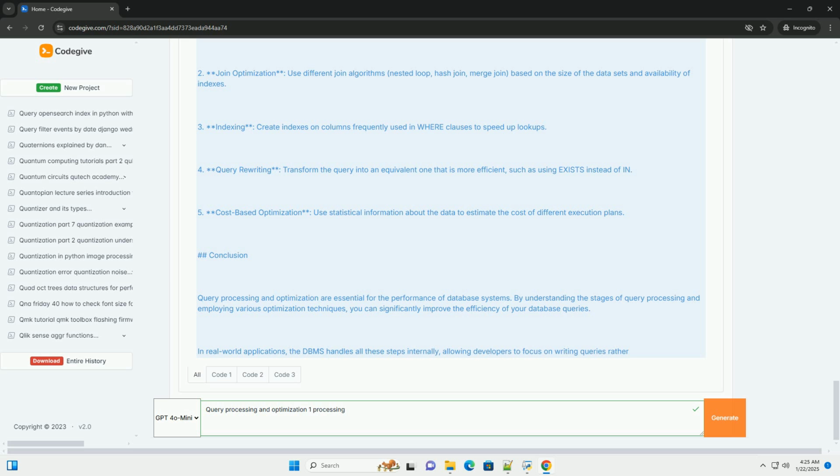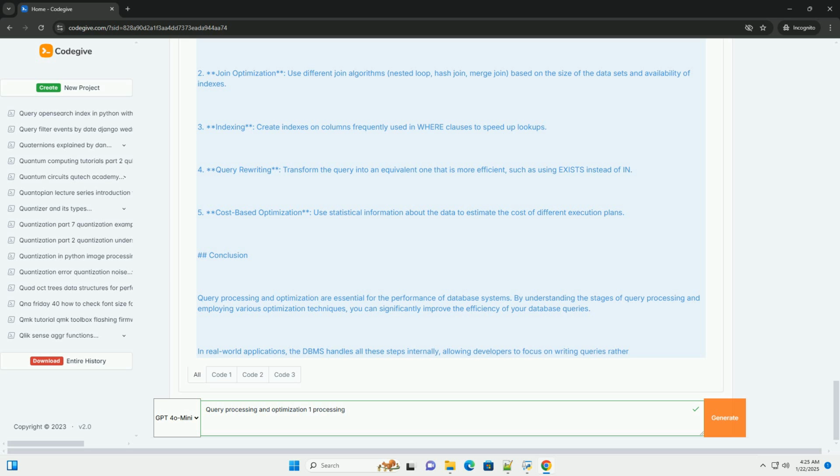Step 4. Execution. Finally, the execution plan is executed to retrieve the results. In a real-world scenario, this would involve interacting with the database engine, but here's a simplified version.